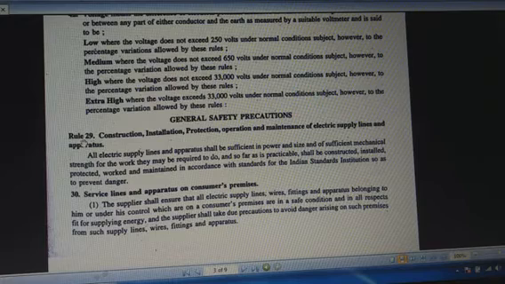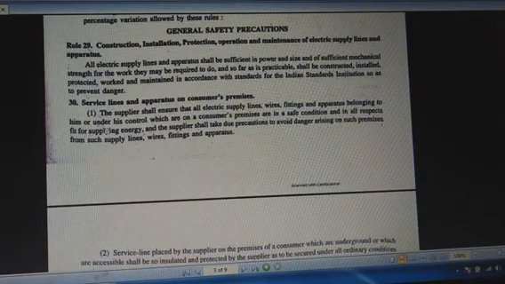First one, rule number 29. Rule number 29 is related with the construction, installation, protection, operation and maintenance of electrical supply lines and apparatus. So this rule totally depends upon the installation, maintenance, protection, etc. Next, rule number 30 is related with the service lines and the apparatus of the consumer premises.